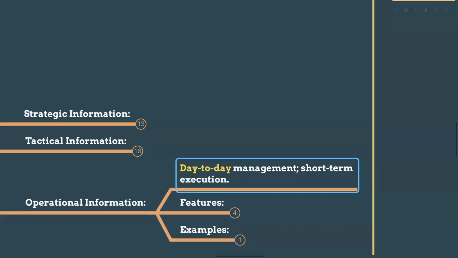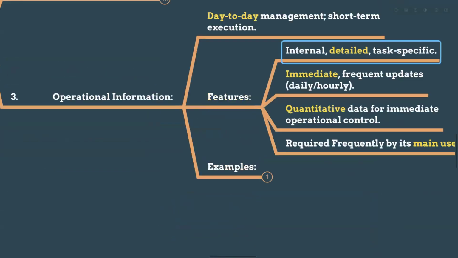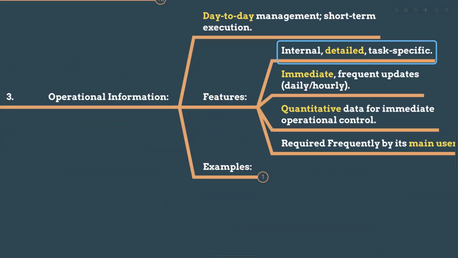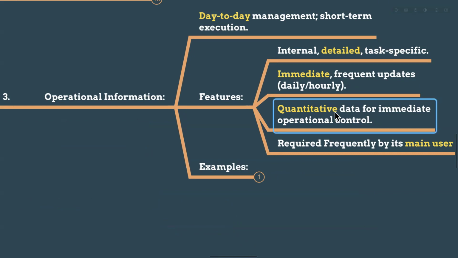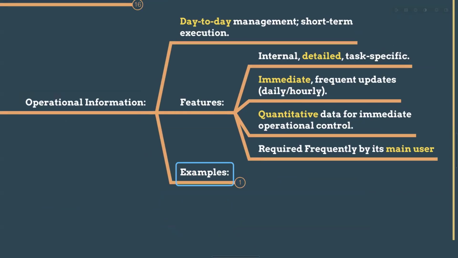But operational level, this is day-to-day management, short-term execution, right? So daily we will collect information internally, very detailed, every task, immediately, frequently, daily, hourly, we will collect the data. And it is very quantitative data for immediate operational control, and it is required frequently by its main users, right? So these are the features.